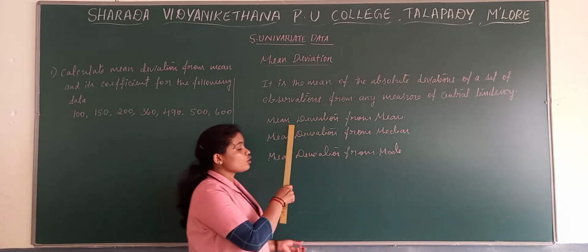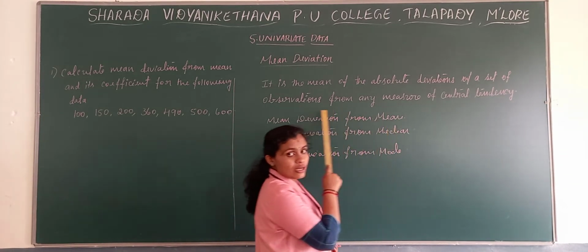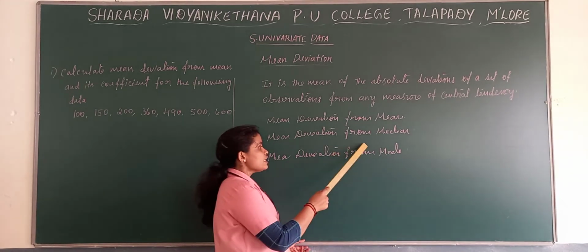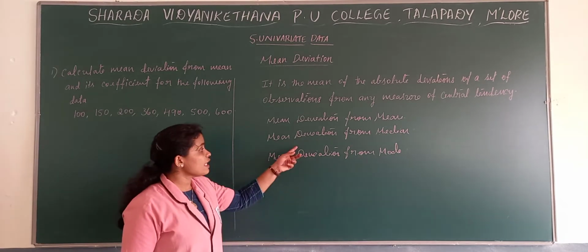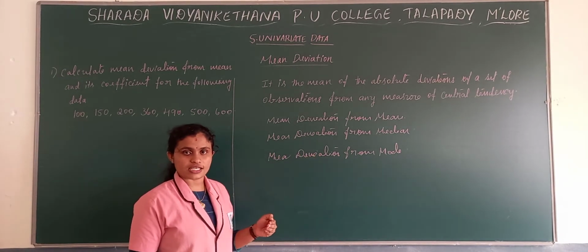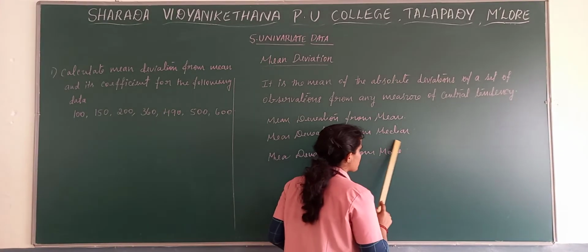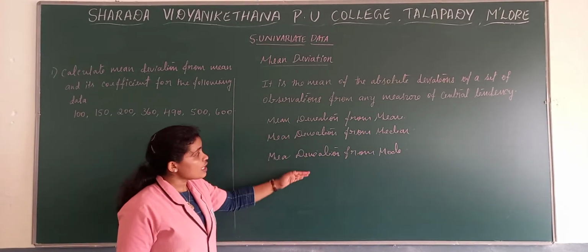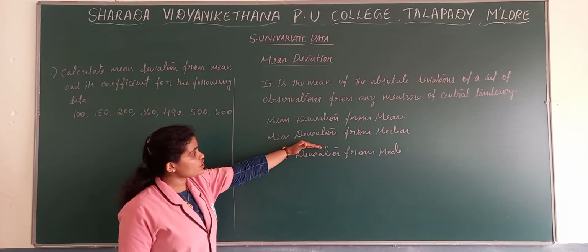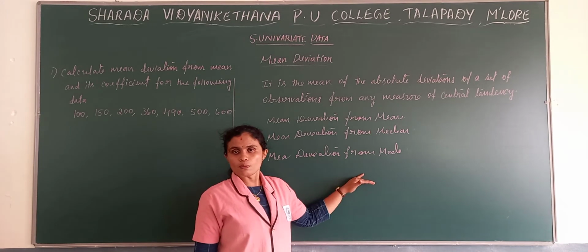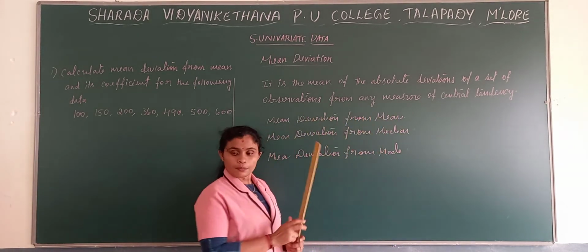In order to find the mean deviation, firstly we need to calculate the mean if it is mean deviation from mean. If it is mean deviation from median, firstly we need to find the median, then take the deviations, the differences, then take the mean of those differences. Then the third one, mean deviation from mode. Here firstly we will discuss mean deviation from mean.